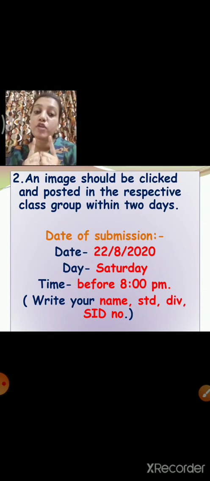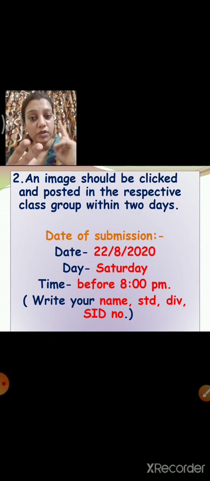So send me before 8 p.m. And in both the activities, in assessment 1 and activity 1, first you have to write your name, standard, division, subject and SID number. This is very important. Otherwise the teacher will not understand whose project this is.